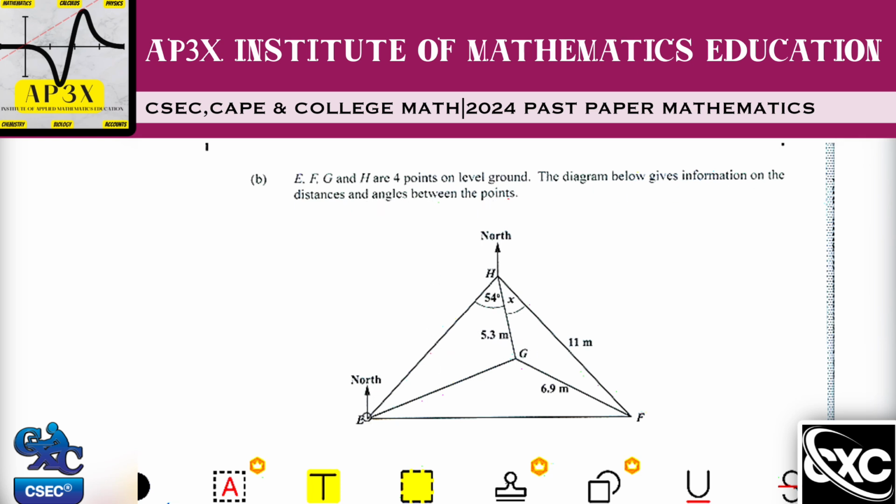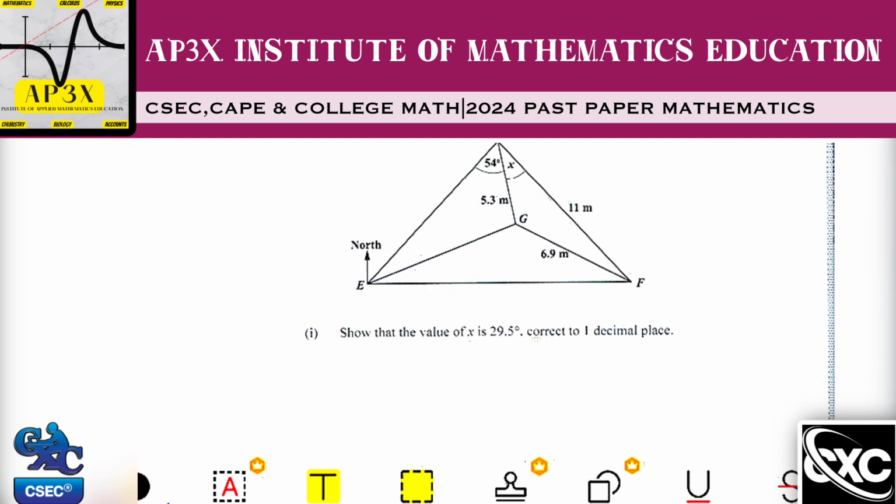So here, this is a north line, and that's a north line here. We have 5.3 meters here. We have an unknown angle here. We have a side over here, which is 11. We have 6.9 meters. Points F, G, H, and E. I've seen all of those. There's not much clue given up here, so let's scroll on and see what they want us to find.